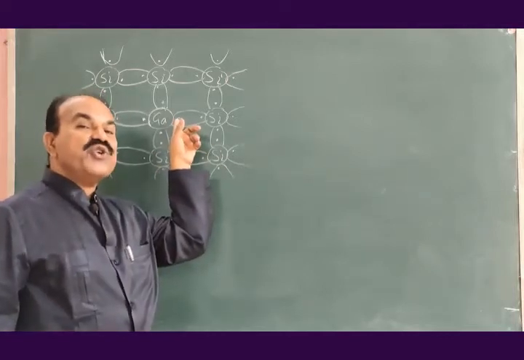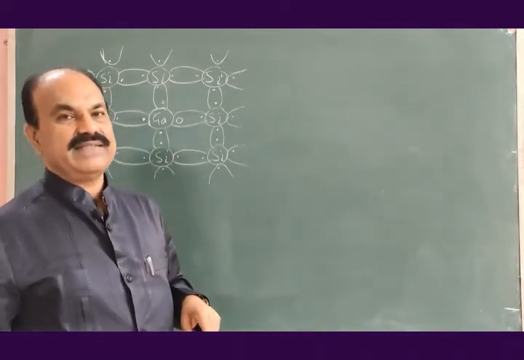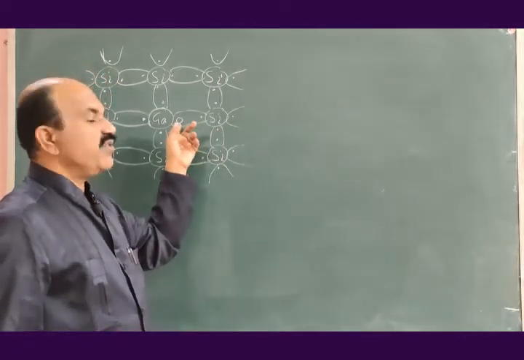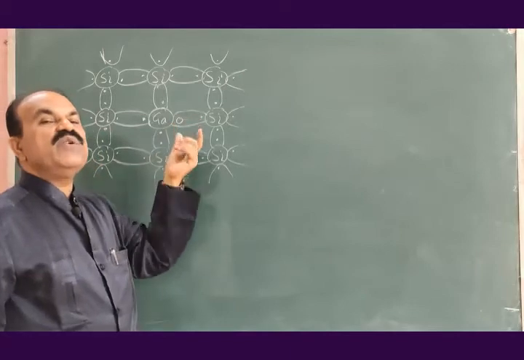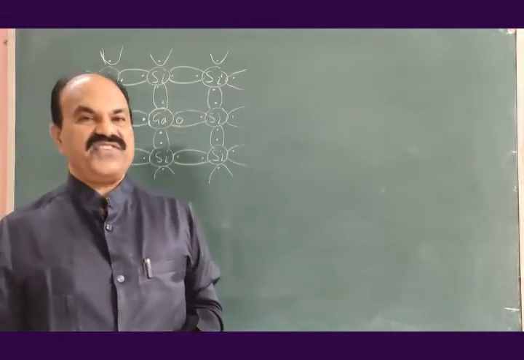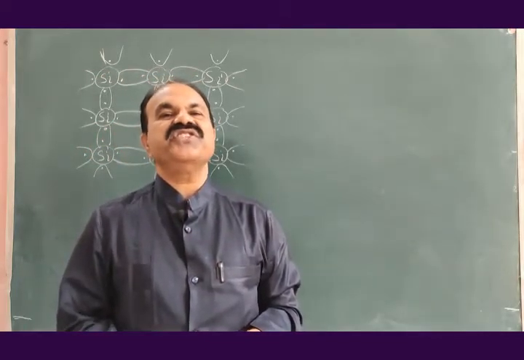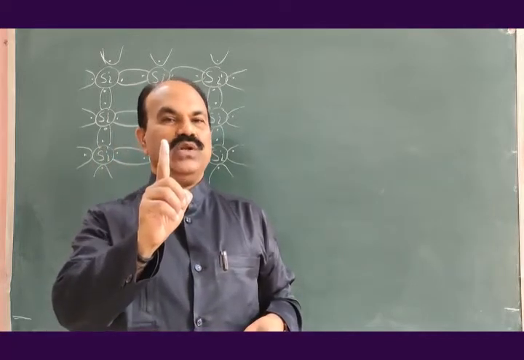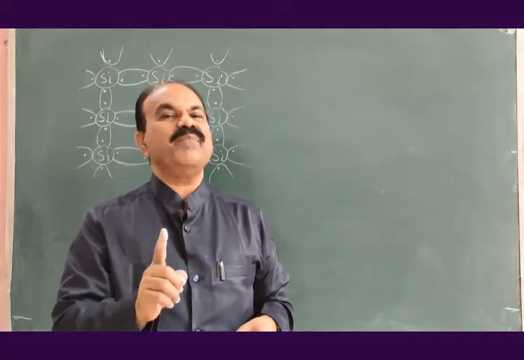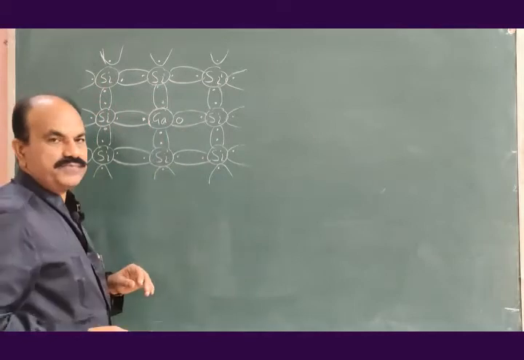One electron is short here for completion of the covalent bond. In this valence band, one electron is short for formation of the covalent bond, and therefore this place is electron deficient. This electron deficiency is treated as a hole. Electron vacancy, electron deficient place is treated as a hole. So this will be a hole.